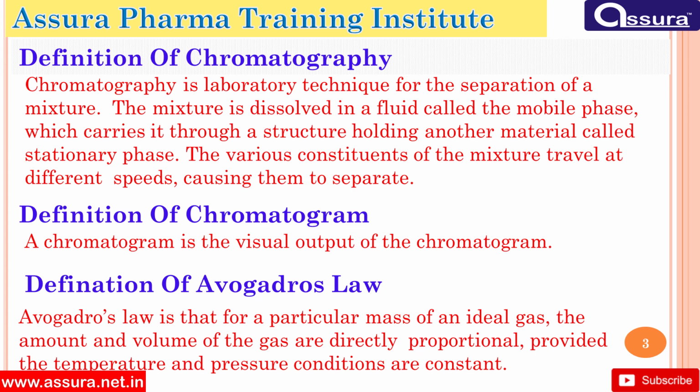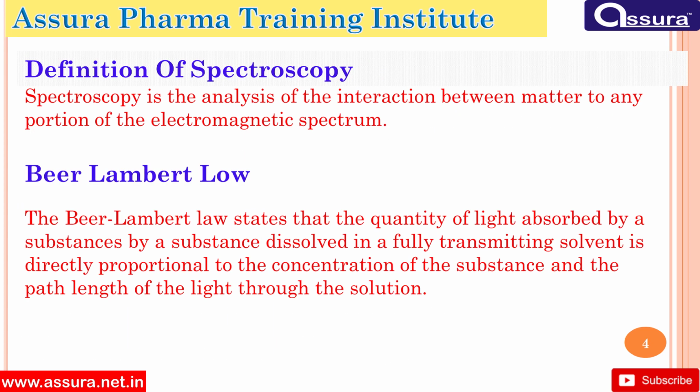Definition of Avogadro's law. Avogadro's law is that for a particular mass of an ideal gas, the amount and volume of gas are directly proportional provided the temperature and pressure conditions are constant. Definition of spectroscopy. Spectroscopy is the analysis of the interaction between matter and any portion of the electromagnetic spectrum.